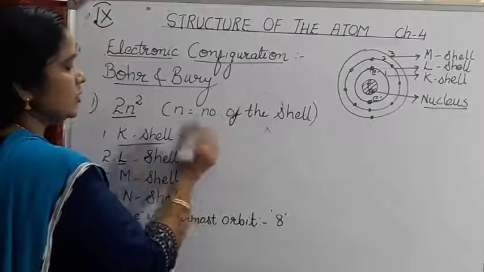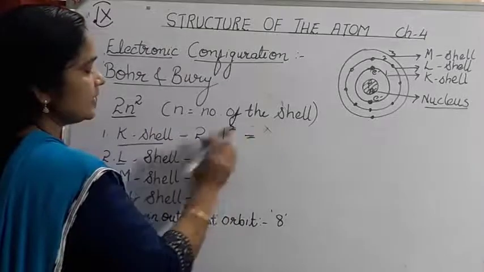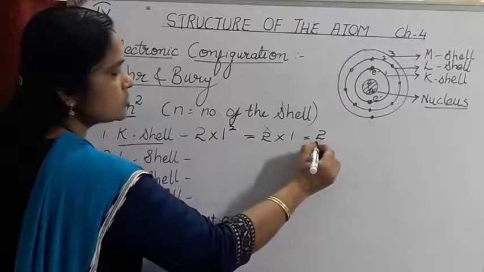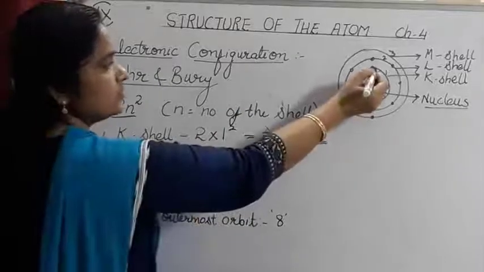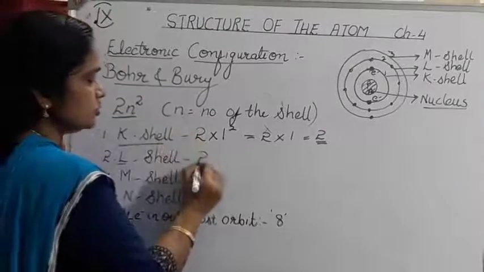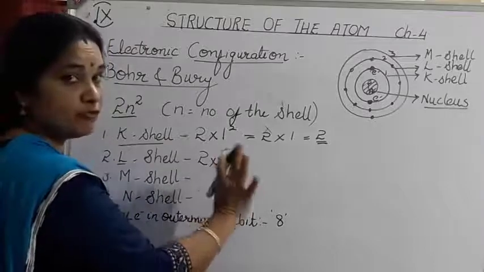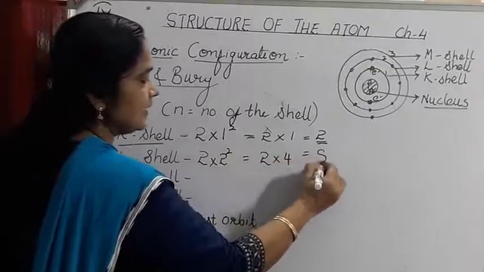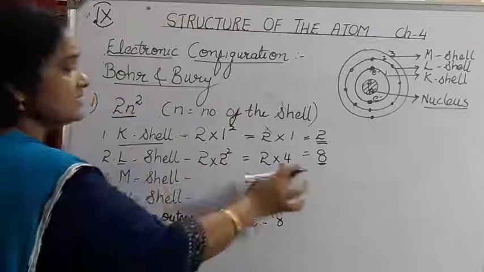So 2 into n, which means the number of the shell. K is the first shell. So 1 square. So 2 into 1 square is 2. So the number of electrons which can be occupied in the first shell is 2. Next, the second shell is the L shell. So substitute the values: 2 into 2 square. 2 square is 4. So 2 into 4 is 8. So the maximum number of electrons which can be occupied in the second shell, that is L, is 8.